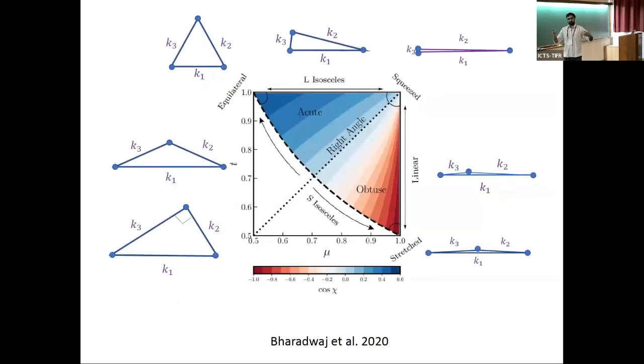For a fixed K1, a fixed size of triangle, each point in this mu-t space, where the x-axis is mu and the y-axis is t, which I call the shape parameters, shows a different shape of triangle. For example, this point corresponds to equilateral triangles, and this line shows isosceles triangles, where the two largest sides are the same. This shows the squeezed triangle limit, and here are the linear triangles and stretched triangles. So we can study the shape dependence of the bispectrum using these very convenient parameters. The details are in this paper.